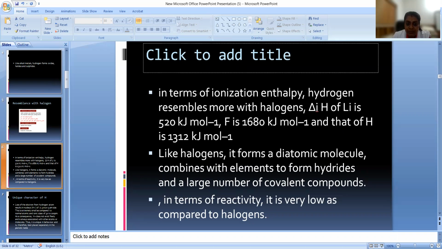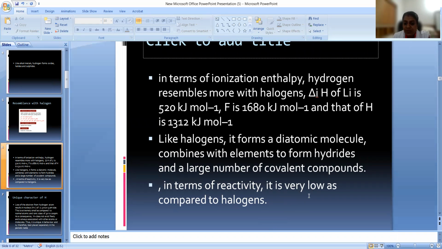Now, in terms of ionization enthalpy, hydrogen resembles more the halogens. Not only that, like halogens, it forms a diatomic molecule and it combines with elements to form hydrides. It has the capacity to form hydrides just like a halogen. Halogens will form HCl, HBr, etc. Hydrogen also will form hydrides, like sodium hydride, NaH. In terms of reactivity, it is very low as compared to halogens.